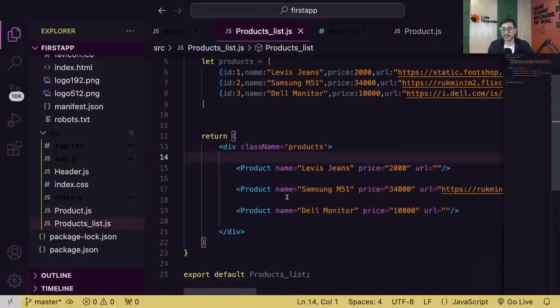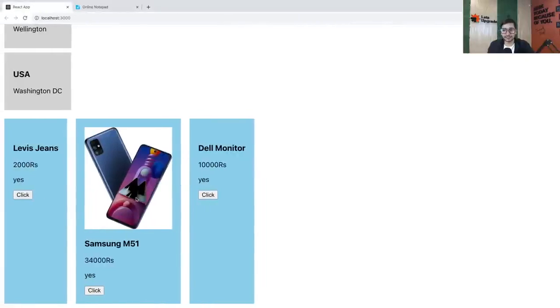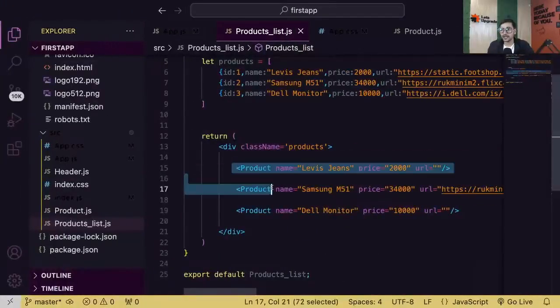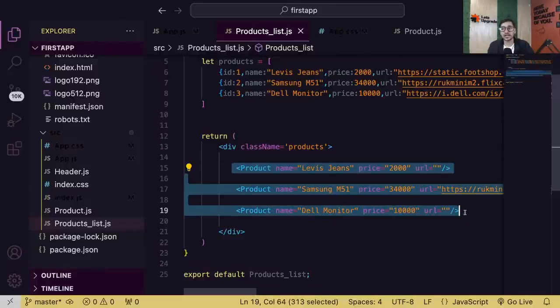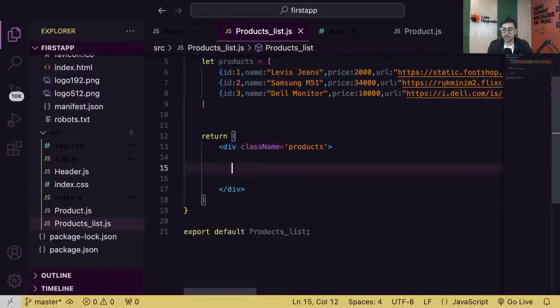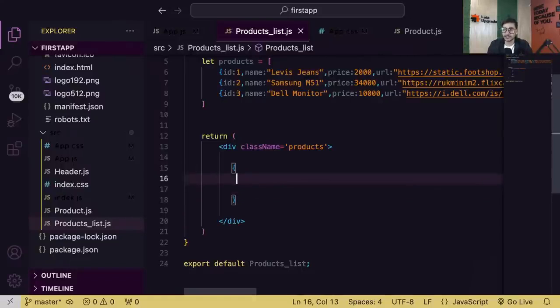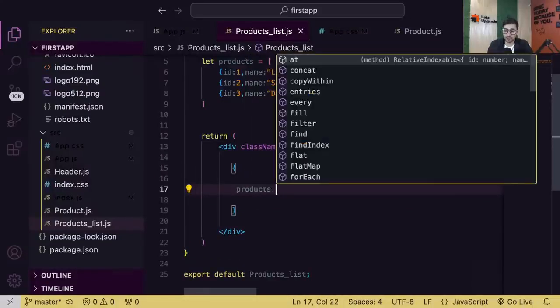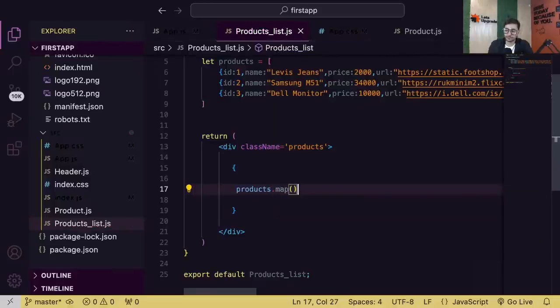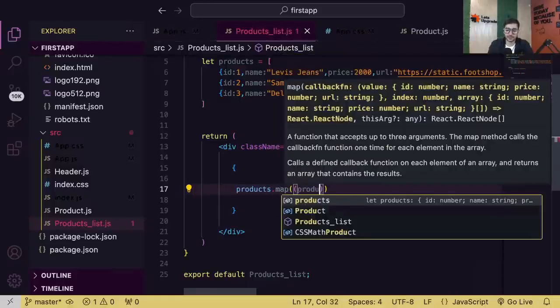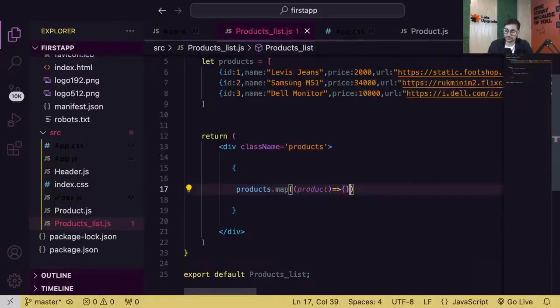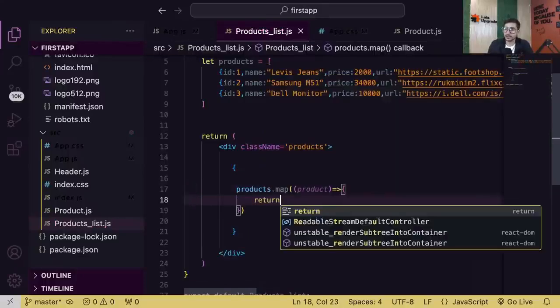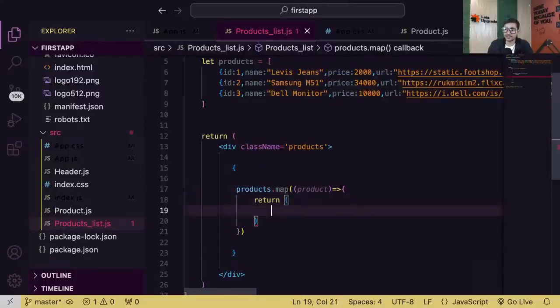Let me show you. Now see guys, the base idea was that I was generating 3 product components by loading the product component 3 times. Now see, remove that. And now, first of all, you need JavaScript. So curly braces, and then products dot map. In here, we'll get the single product, just like countries. And now here, return some JSX. My JSX right now is simply loading the product component, and passing all the props.